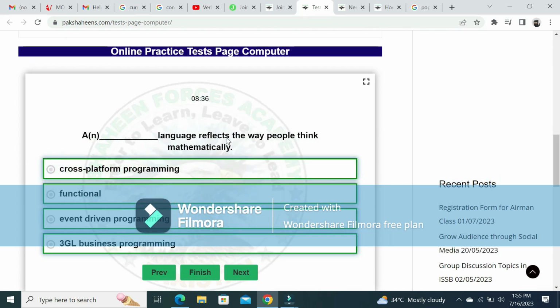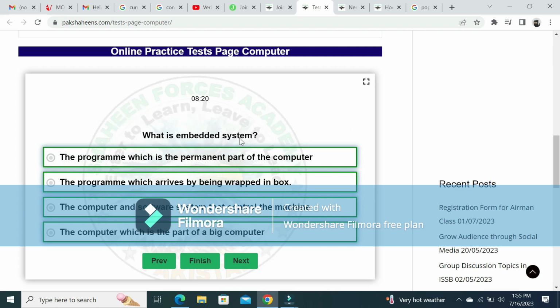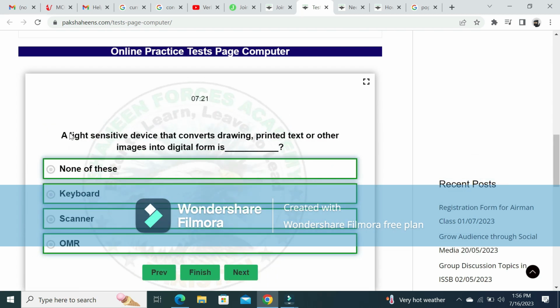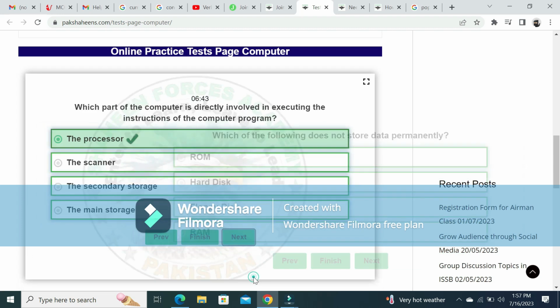A dash language reflects the way people think mathematically. Functional language, which is embedded system. Embedded system, a light sensitive device that converts drawing, printed text. Which part of computer is directly involved in executing the instruction of computer program?